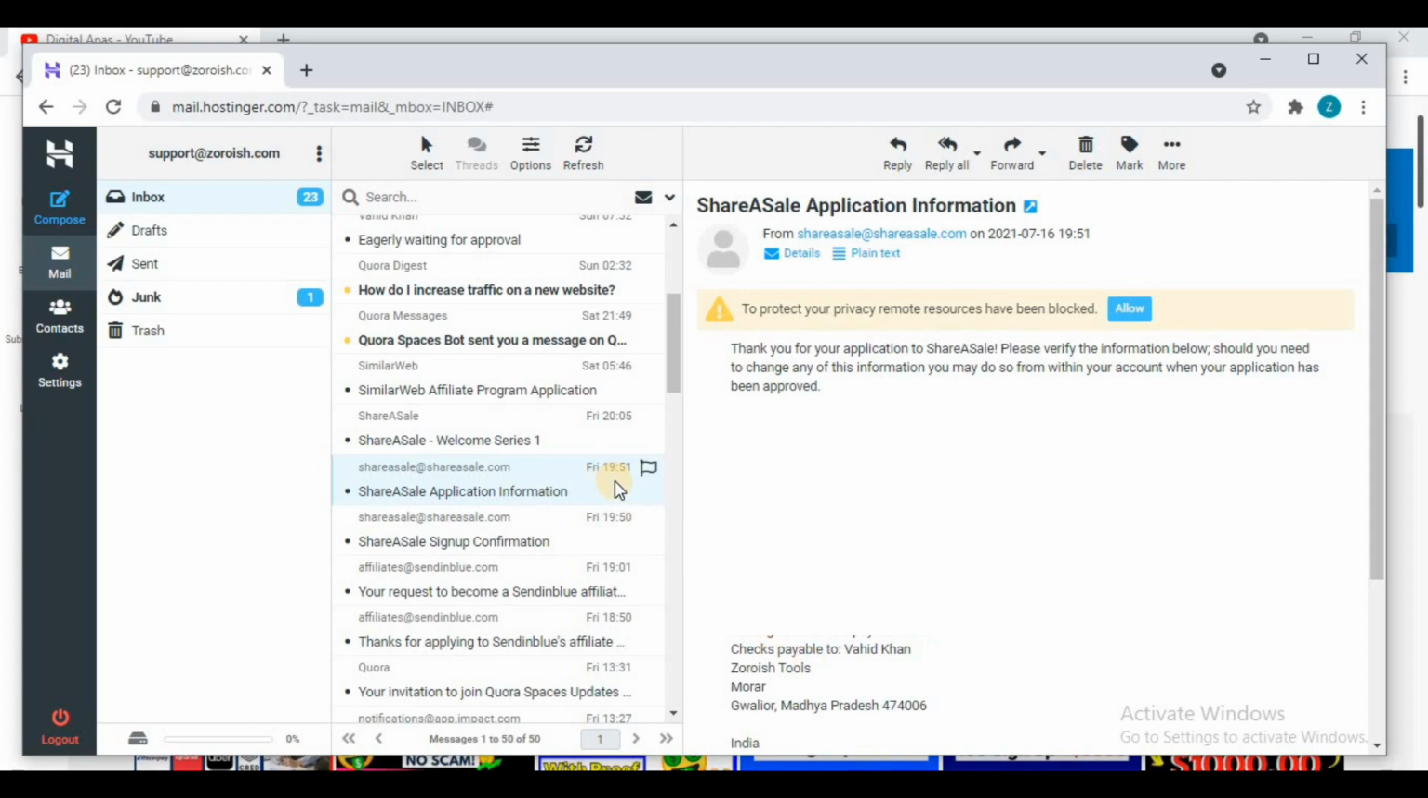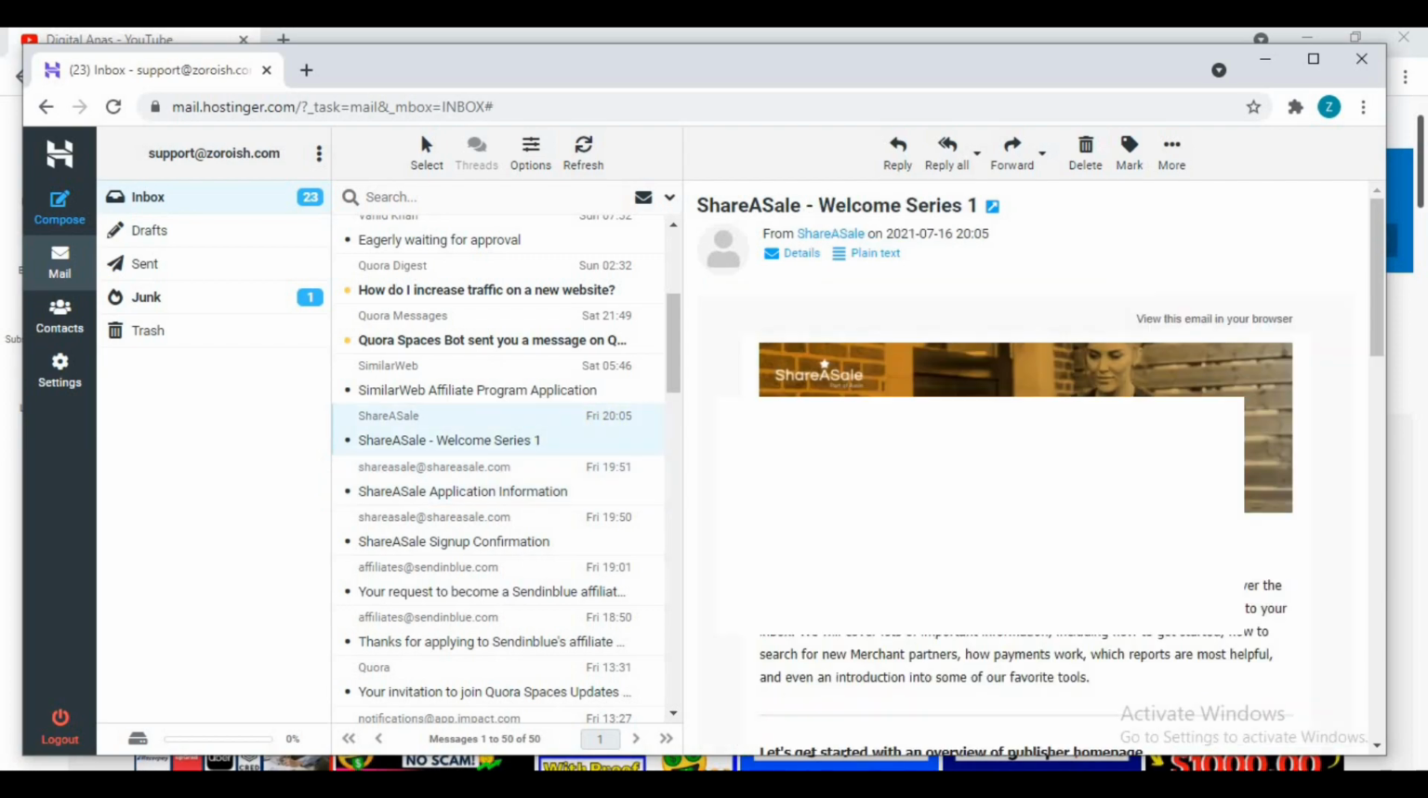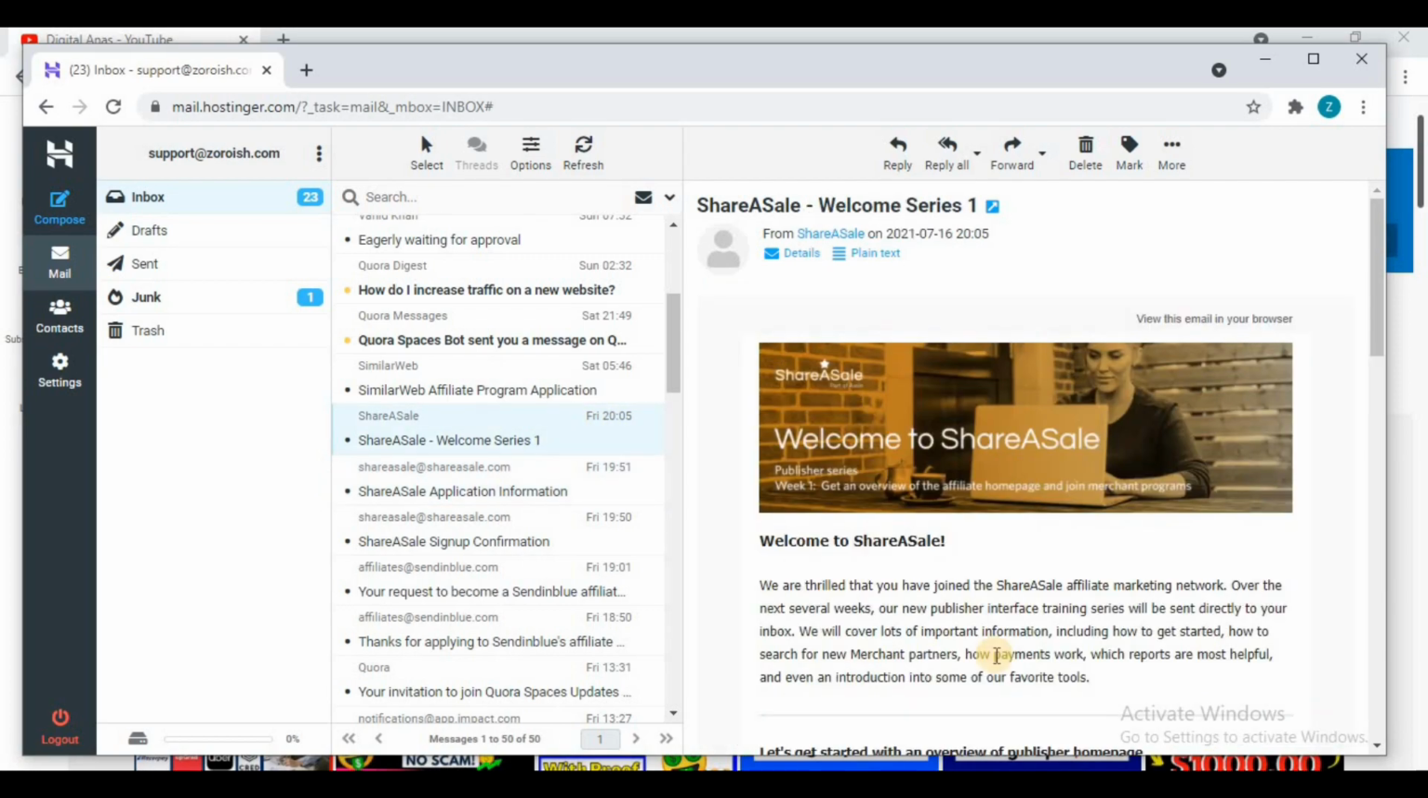Which means 19:51, and 14 minutes later, as you can see, the ShareASale welcome email arrived at 8:05 p.m. So the email arrived in my inbox at 8:05 p.m., which means 14 minutes later, not even 15 minutes, an email has arrived in my inbox. As you can see, it says: welcome to ShareASale. We are thrilled that you have joined the ShareASale affiliate marketing network.